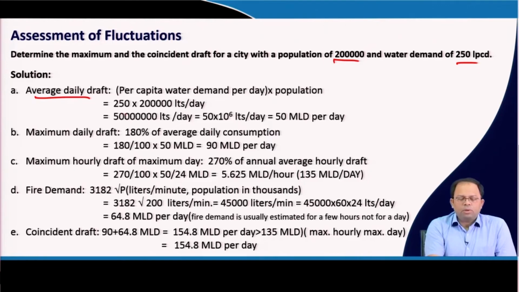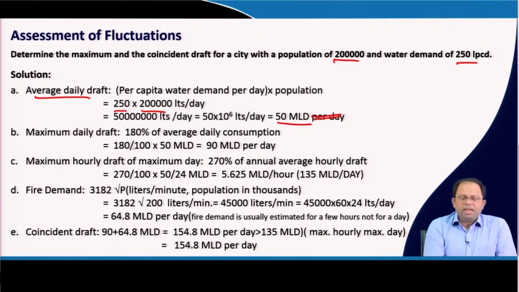So, the total requirement is 250 into 2 lakh people, this many liters per day, which comes to around 50 into 10 to the power 6 liters per day, which is around 50 million liters per day. This is the amount of water that is required for this particular city that has to be supplied. So, this is the average daily draft.